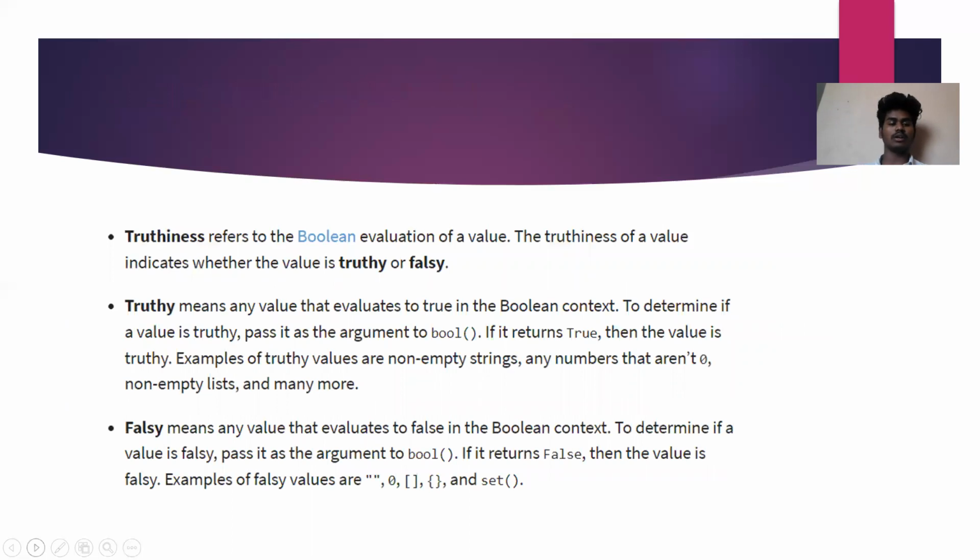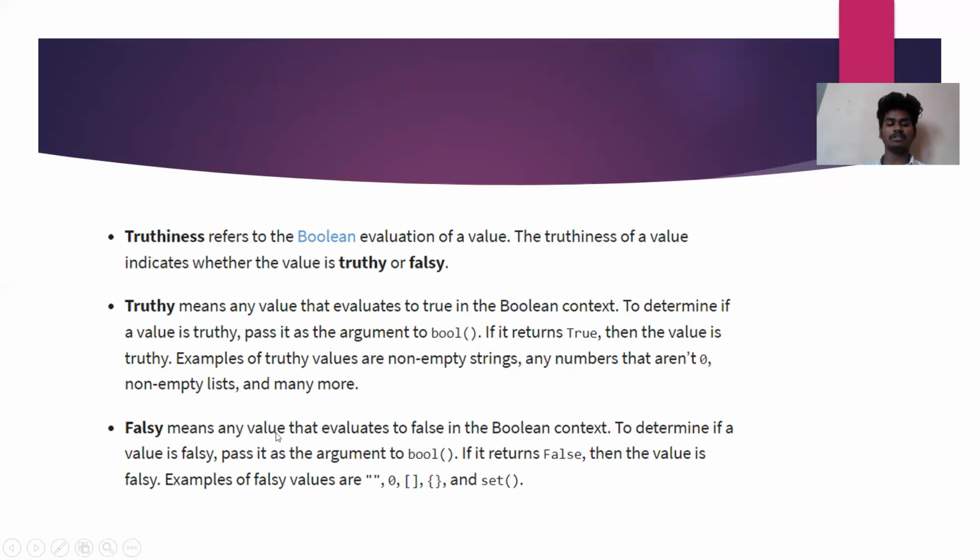And the next is truthiness. Truthiness refers to the Boolean evaluation of a value. The truthiness of a value indicates whether the value is true or false. Truthy means the value evaluates to true in a Boolean context. To determine the truthiness of a value, pass it as an argument to bool. If it returns true, then the value is truthy. Examples of truthy values are non-empty strings, any numbers, non-empty lists, and many more.